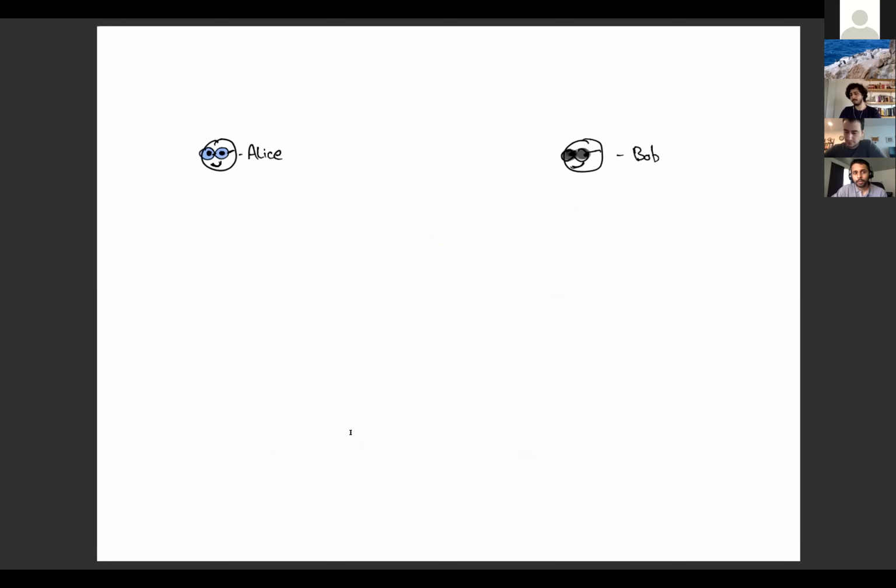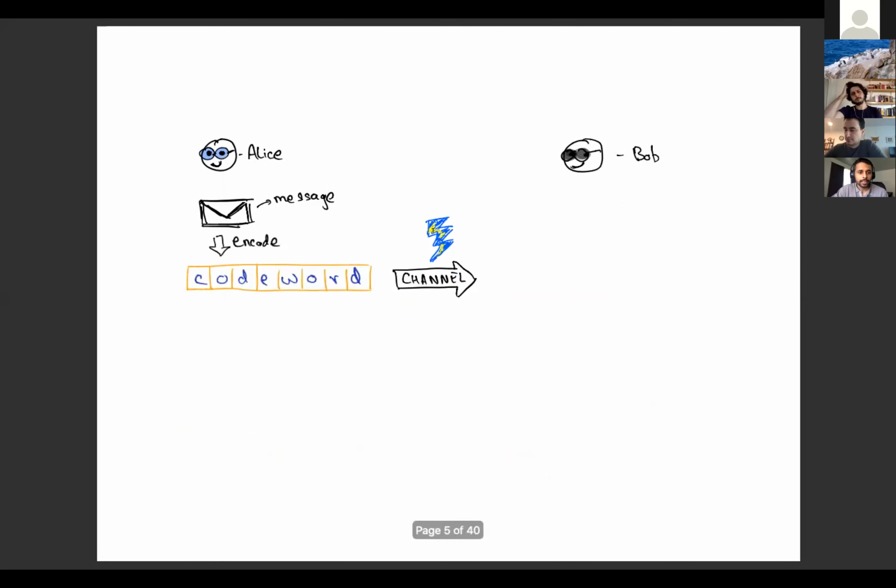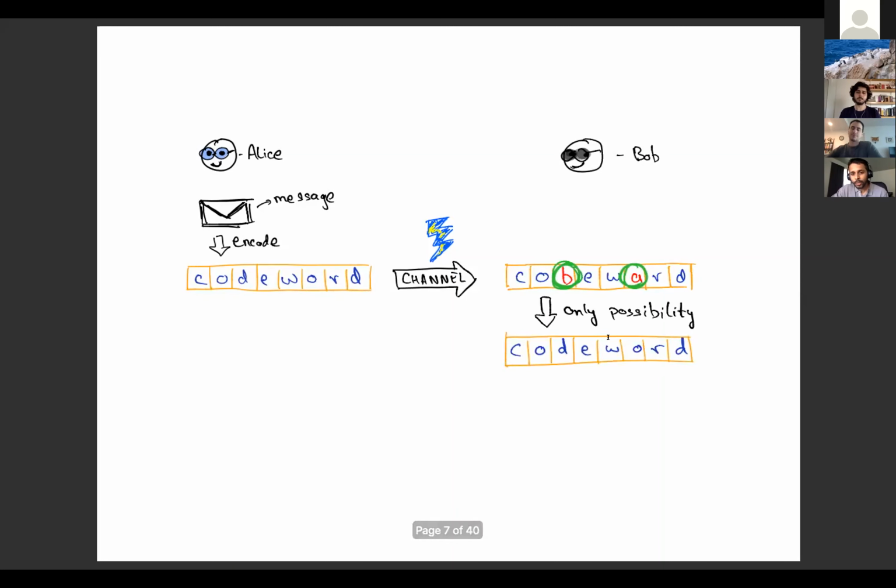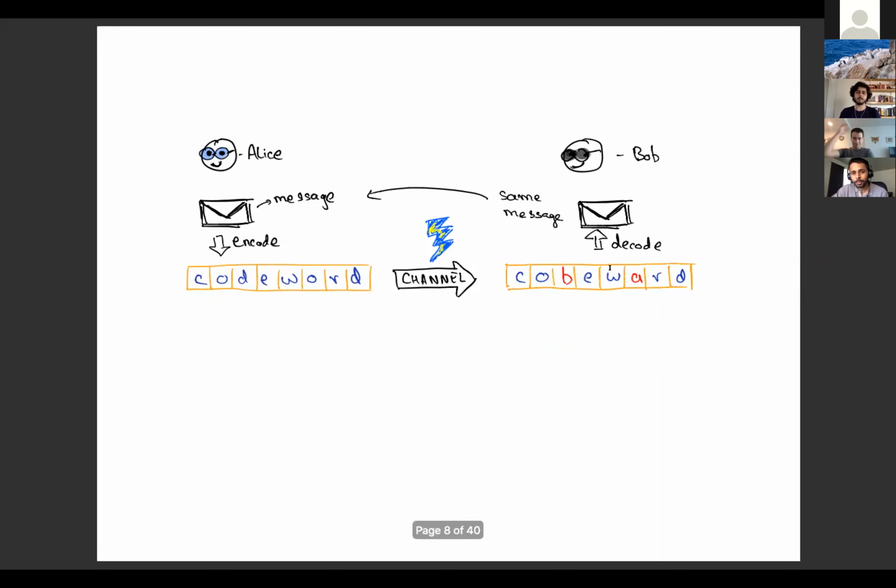So here's Alice and Bob. Alice has a message that she wants to send Bob, and there's a channel which has some corruption. So this symbolizes corruption. Error correcting codes are designed so that Alice encodes the message into a codeword, and when you send it through the channel, there will be some corruption. For example, the D has become B and O has become A. But these codes are designed in a way that when Bob sees this, it's clear that this is the only way that this could have happened. So when Bob decodes it, Bob gets the same message that Alice intended to send.